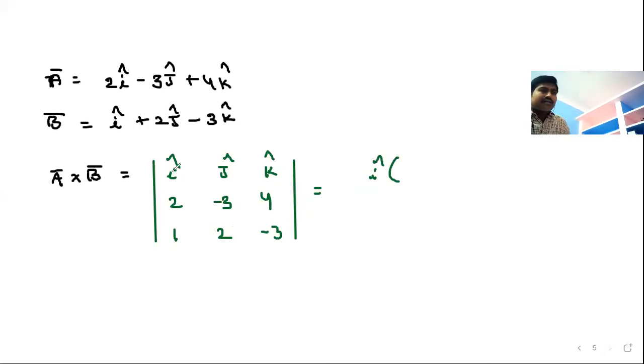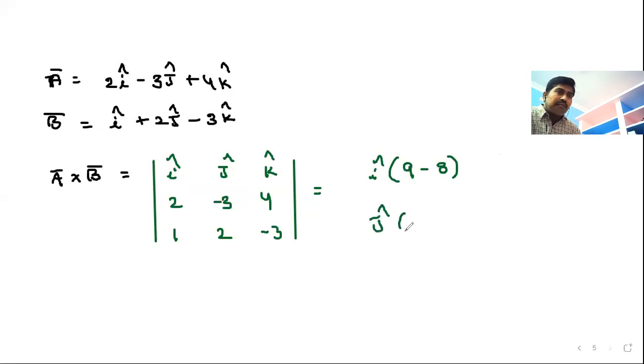For the i component, neglect the row and column related to i. Minus 3 into minus 3 is 9, minus 2 into 4 is 8.